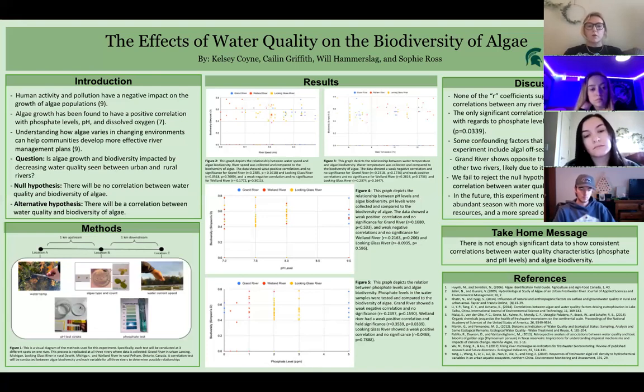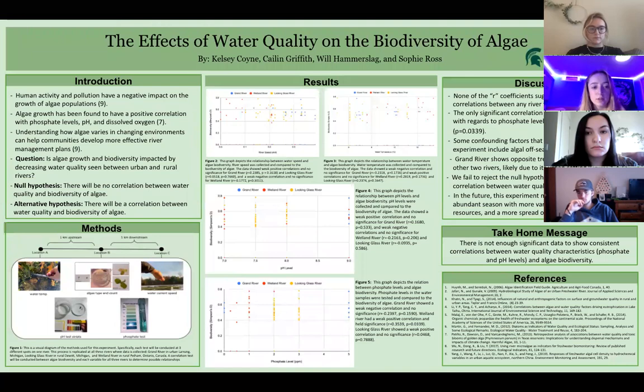Out of the 12 correlation coefficients we calculated, none of them provided strong enough evidence to support a correlation between algae biodiversity and any of the 4 variables for any of the rivers. Out of the 12 p-values we calculated, only 1 of them provided data significant enough to support a correlation. This 1 significant p-value was for Welland River's relationship between algae biodiversity and phosphate levels.